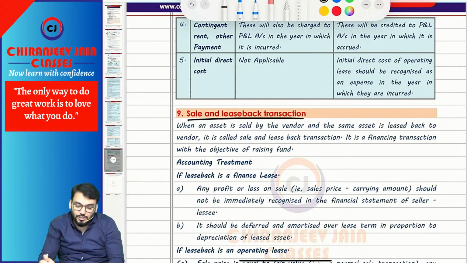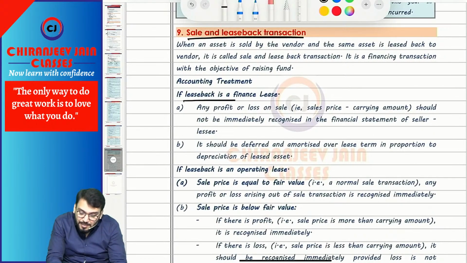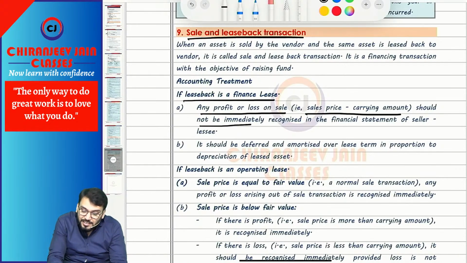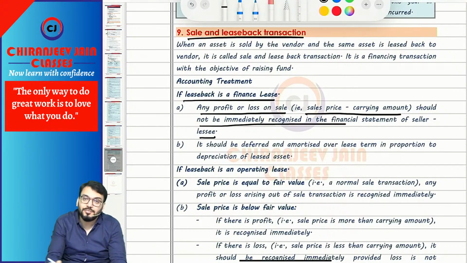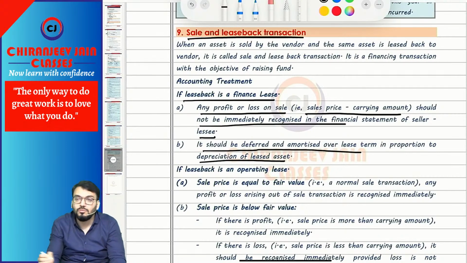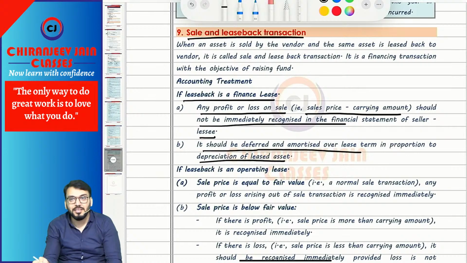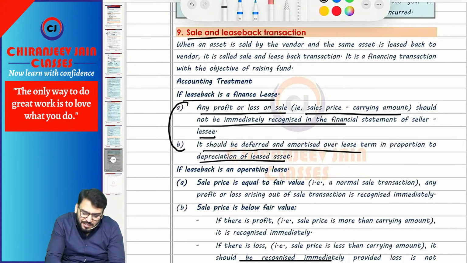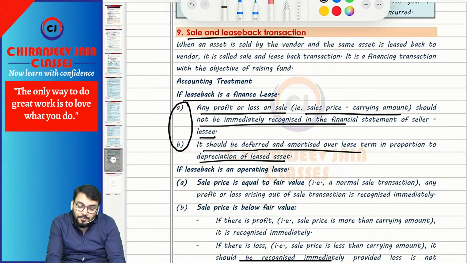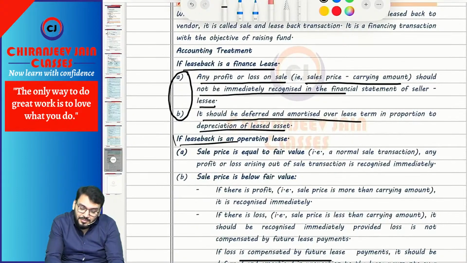Have you understood? Correct. So what are they saying? If the leaseback is a finance lease, any gain or loss on sale, that is sale price minus carrying amount, should not be immediately recognized in the financial statements of the seller or lessee. It should be deferred and amortized over the lease term in proportion to the depreciation of the leased asset. Correct. Only this much you need to remember and write down in the exam. Got this point? I think I have done one question, you can revise it. However, from the exam point of view, this is more important.